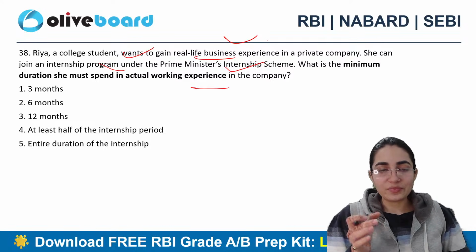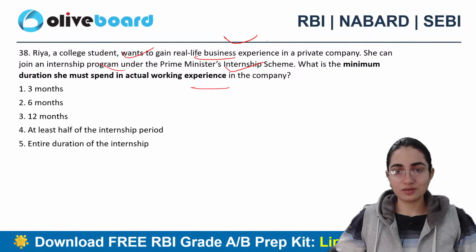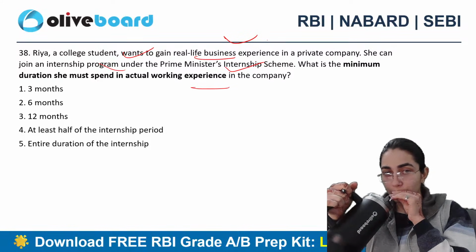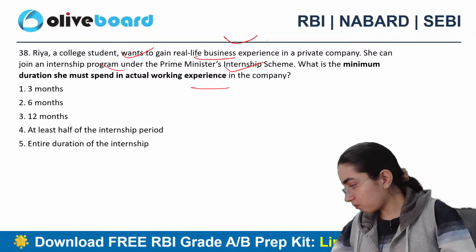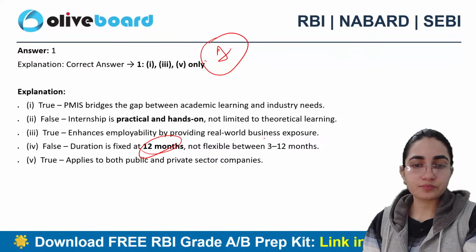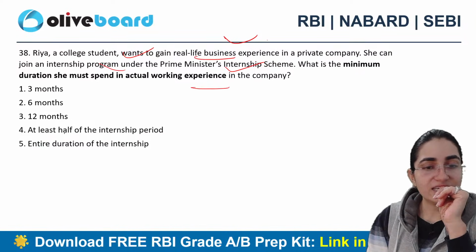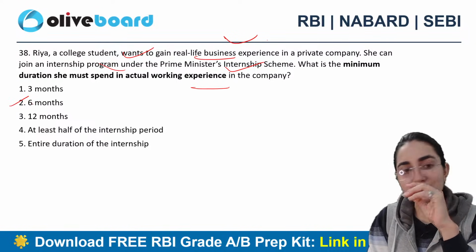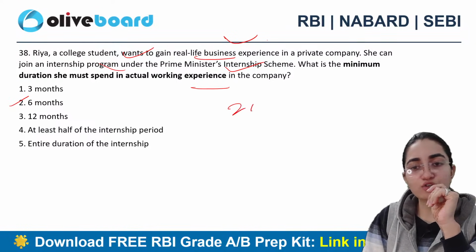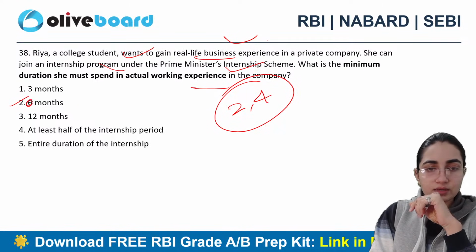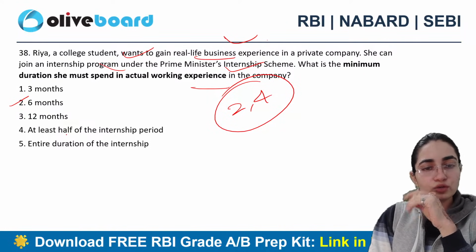Now see, second and fourth. Second and fourth. Bifurcates है, right? So देखो, at least half of the internship period भी 6 months होगा और ये भी 6 months है ना? Exactly. Okay, so logically it should be 6, second and fourth only. तो इसको हम हटा के 9 कर देते हैं, ठीक है? So that हम बेटर आंसर जो है वो क्रिएट कर सके. या तो इसको 9 कर दो या तो फिर इसको फुल कर दो, ठीक है?